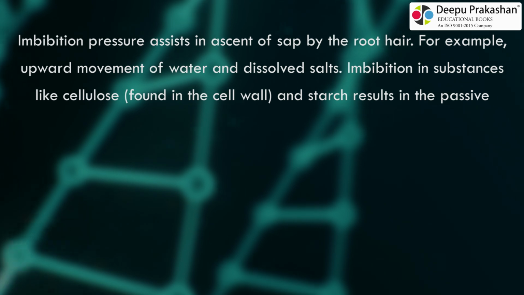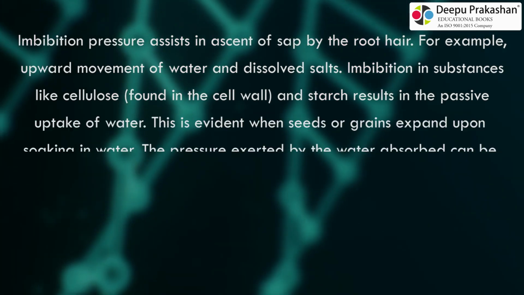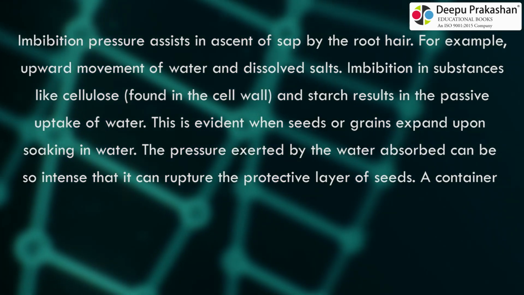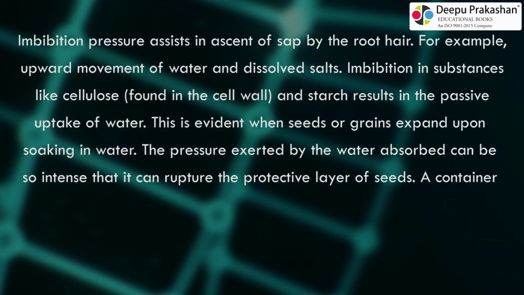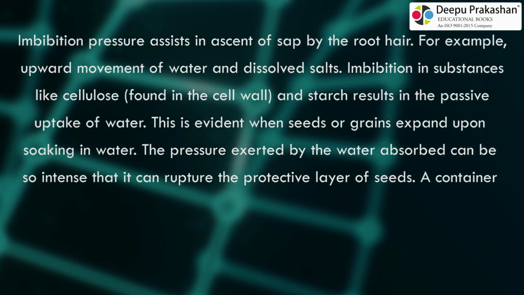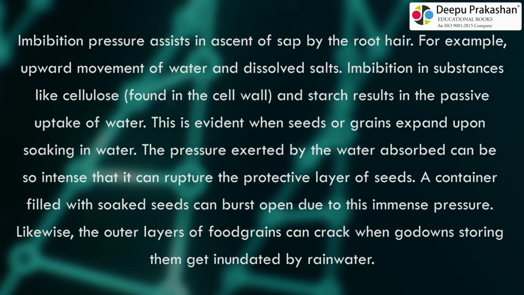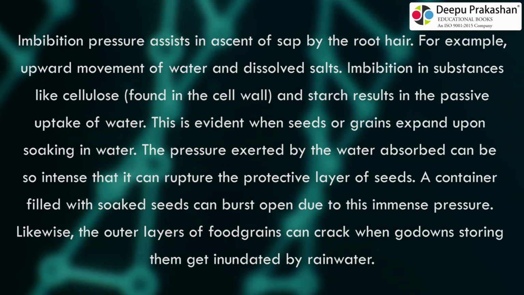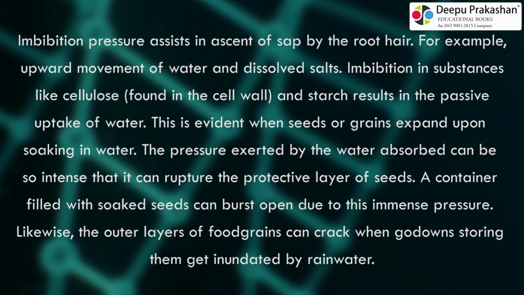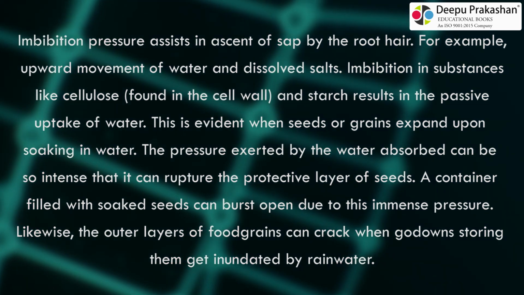Imbibition in substances like cellulose, found in the cell wall, and starch results in the passive uptake of water. This is evident when seeds or grains expand upon soaking in water. The pressure exerted by the water absorbed can be so intense that it can rupture the protective layer of seeds. A container filled with soaked seeds can burst open due to this immense pressure. Likewise, the outer layers of food grains can crack when godowns storing them get inundated by rainwater.